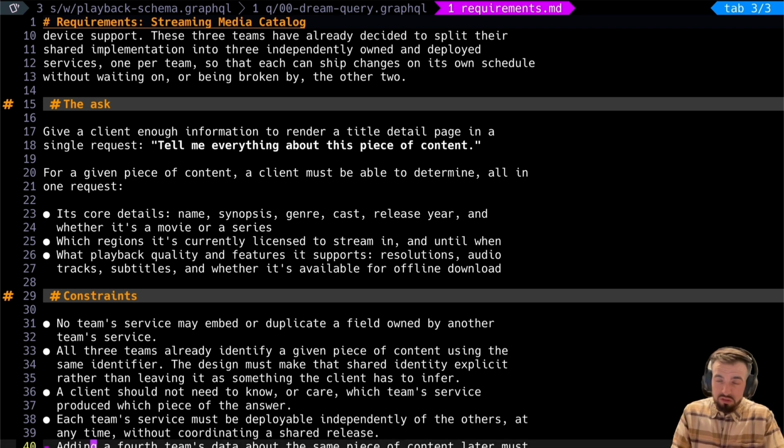Adding a 4th team's data. So you can imagine another subgraph that we add here. So right now we have catalog, we have playback, we have licensing, maybe we have a database of actors, cast, whatever you have. I almost started writing a cast field earlier and putting actors in there. Like, you can imagine how adding new fields and having them be able to access at different points of the graph scales infinitely well here.